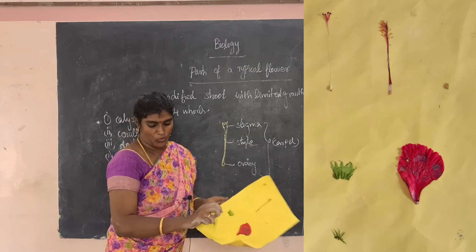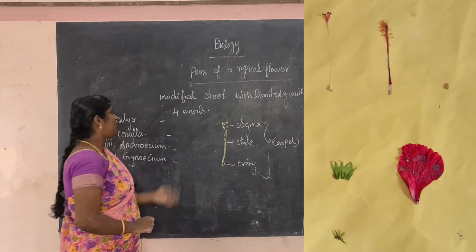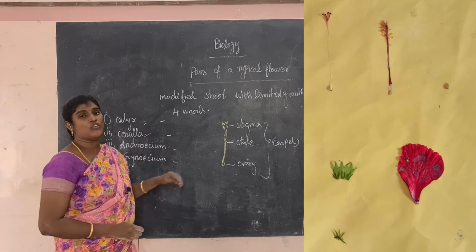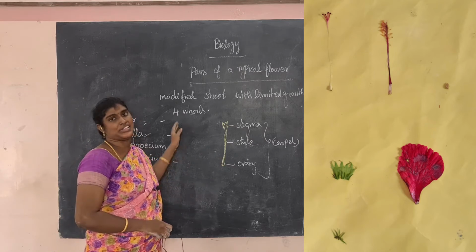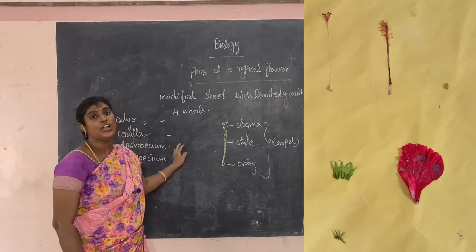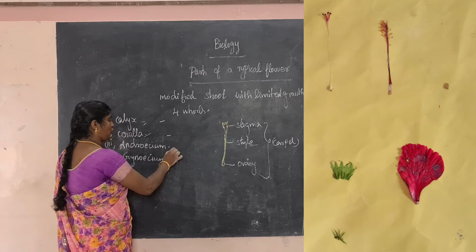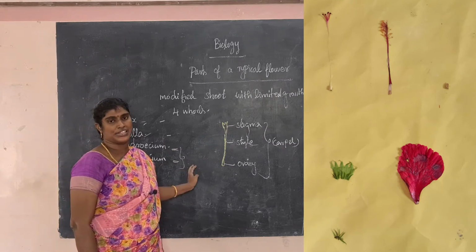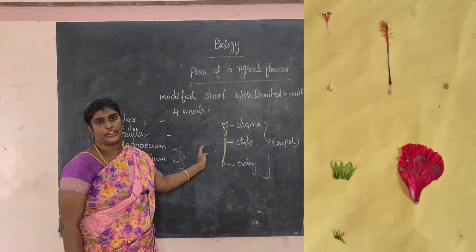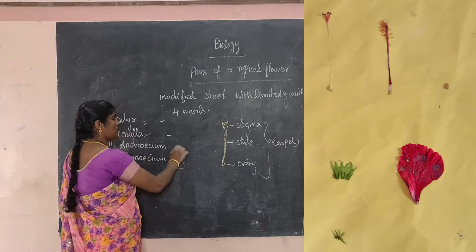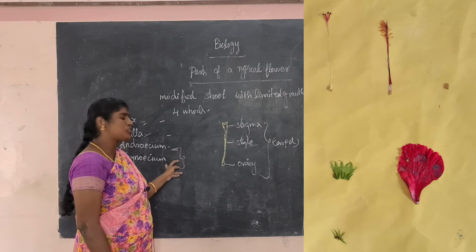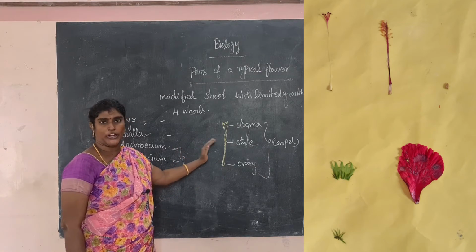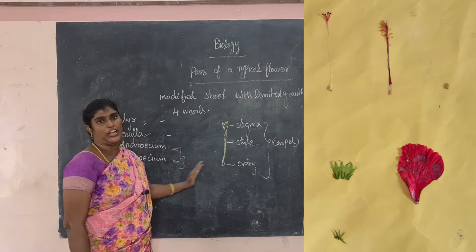Okay, so another point, there are four important whorls. The first, calyx and corolla, are not directly involved in the reproduction process, so we call them accessory organs. The other two organs, androecium and gynoecium, are directly involved in the reproduction process, so they are called reproductive parts. Androecium is the male reproductive part and gynoecium is the female reproductive part.